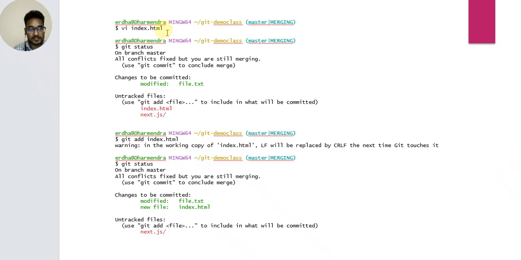So vi index.html. Next use git status. So git add index.html, add का मतलब हमको यहाँ पर ऐड करना. So git add index.html, new file index.html.